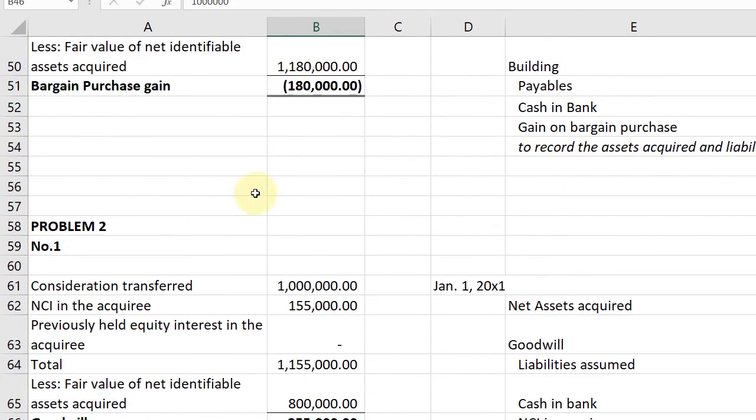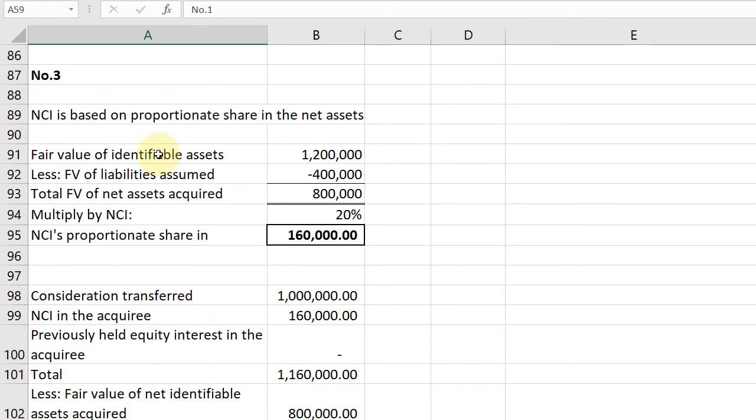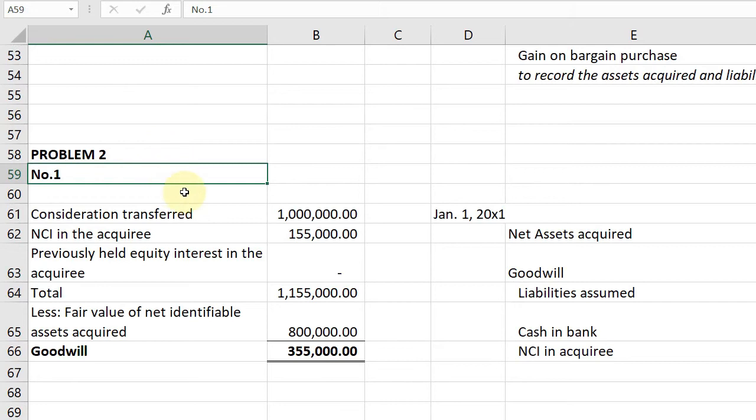Next, we have problem 2. In problem 2, you have 3 cases. Let's go through them one by one. In the first, ABC acquired 80% of XYZ.